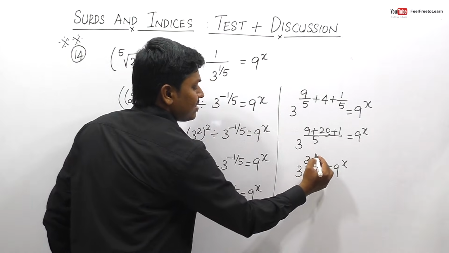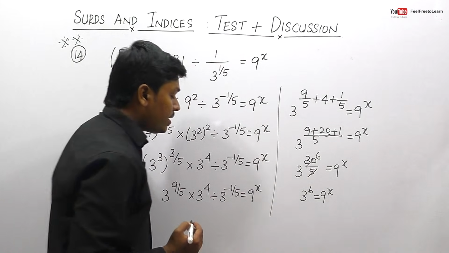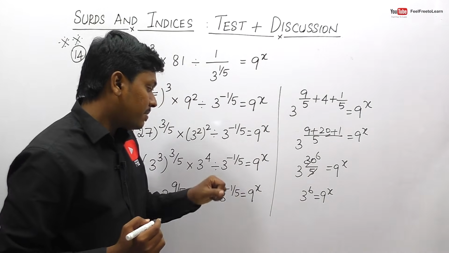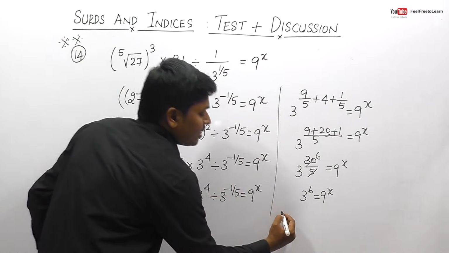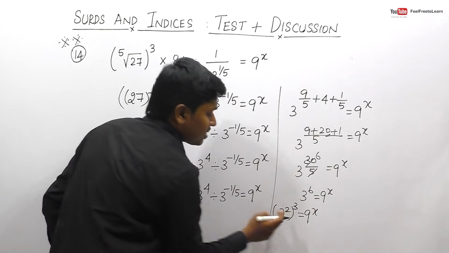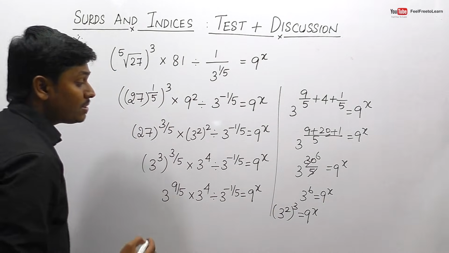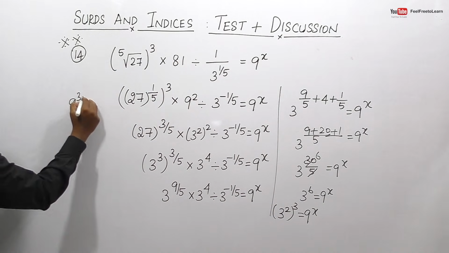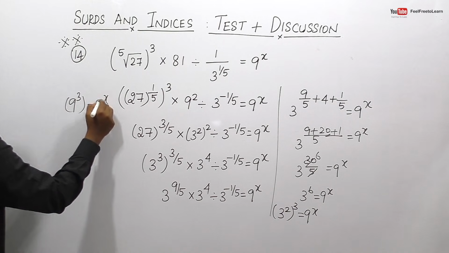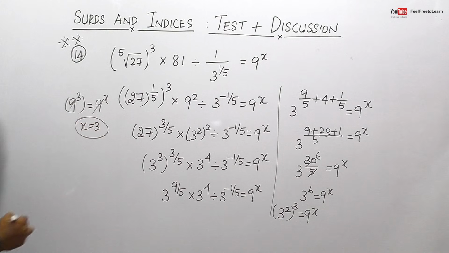So when we cancel, this can be written as 3 power 6 is equal to 9 power x. We need to bring the term in terms of 9 power something. So 3 power 6 can be written as 3 square, the whole power 3 is equals to 9 power x, because 3 into 2 will be 6, right? So we can write this 3 square as 9, giving 9 power 3 is equals to 9 power x. Finally we can cancel 9 and 9, so the resultant will be x is equal to 3. So friends, finally we got the answer for question number 14, that is x is equal to 3.